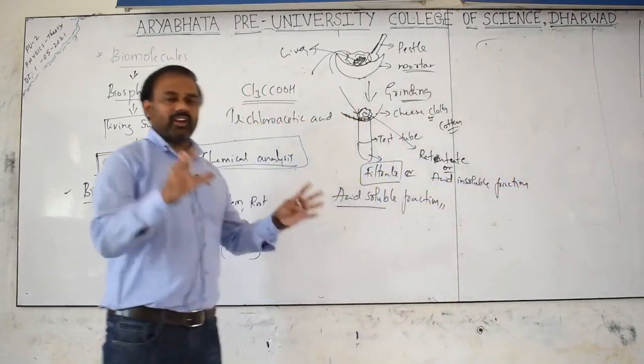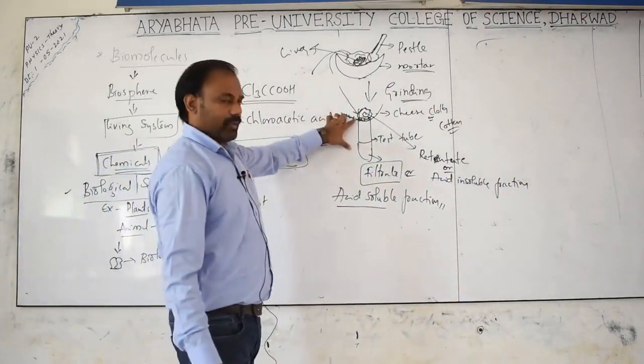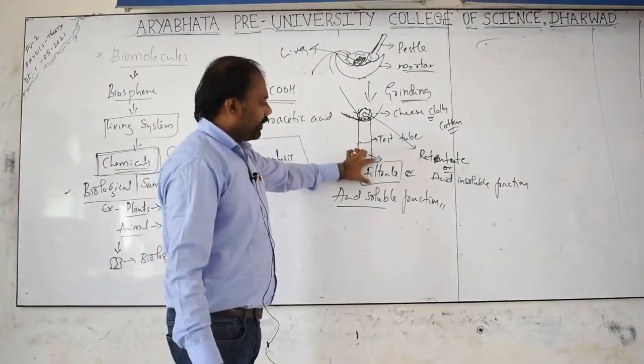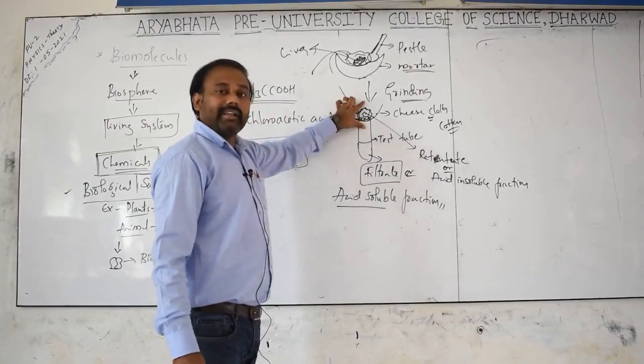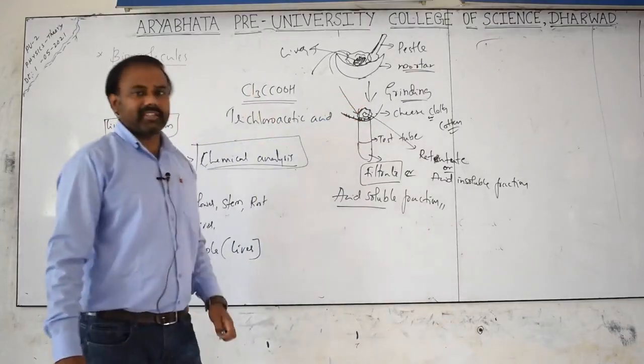Clear? Got an idea? Yes or no? In the test tube, one will be the filtrate, called acid soluble, and one will be the retentate, also called acid insoluble.